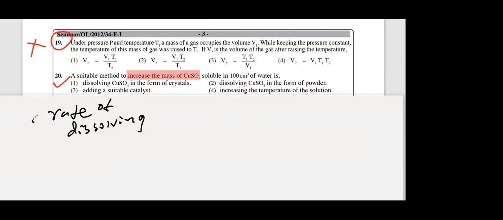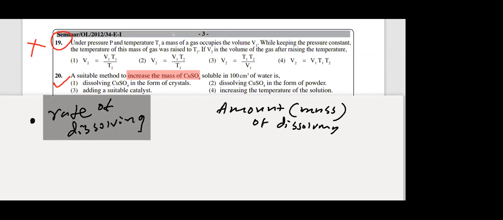Rate of dissolving you can increase by temperature. Amount of dissolving, to increase the mass, how can you increase? Rate of the reaction cannot increase the amount dissolved. Very important. Rate of dissolving and amount dissolving, two different things.